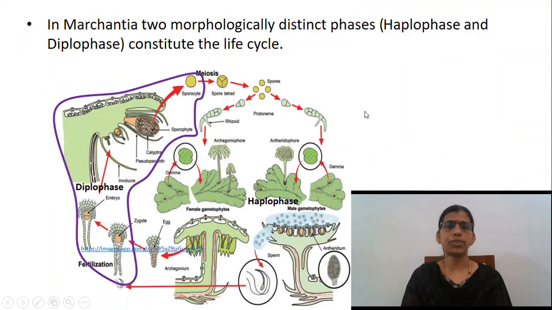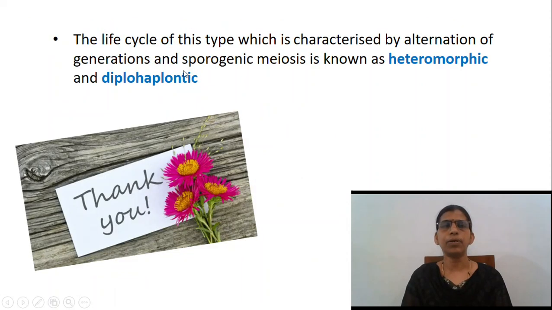So, in Marchantia, two morphologically distinct phases, that is the haplophase or gametophytic phase and diplophase or sporophytic phase, constitute the life cycle. The life cycle of this type, which is characterized by alternation of generation and sporogenic meiosis, is known as heteromorphic and diplohaplontic. So, this was about the sporophyte and alternation of generation in Marchantia.